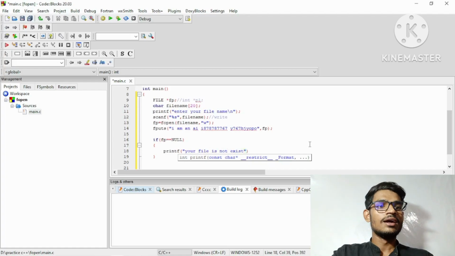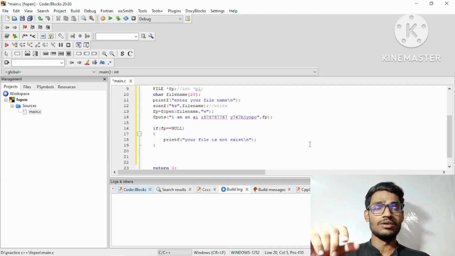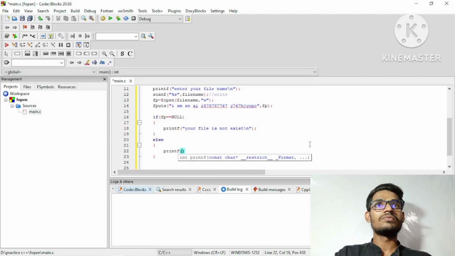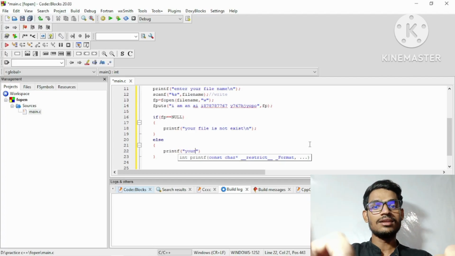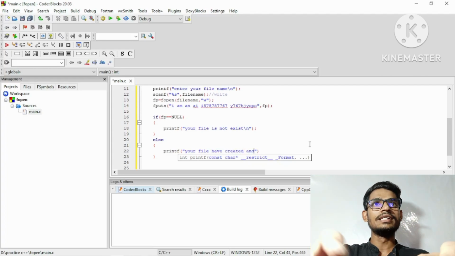Okay, and if this condition fails, at that time we have to understand that our file has been allocated. So here we have the else part, and inside that we give one message with printf, that is, your file has been created and written successfully.